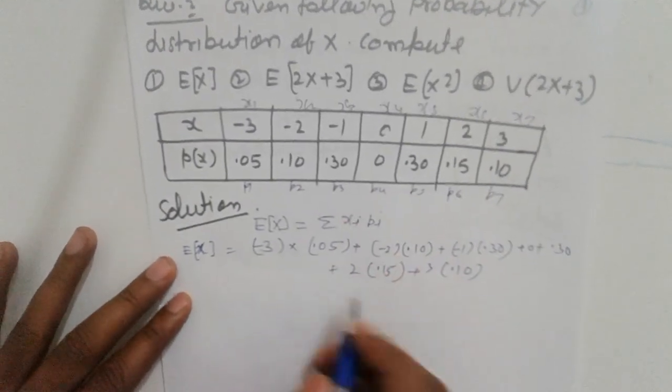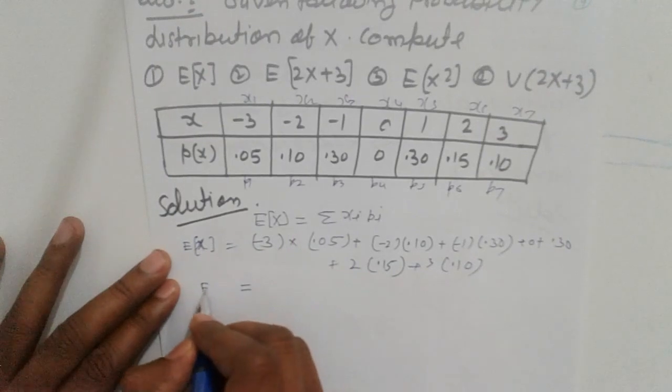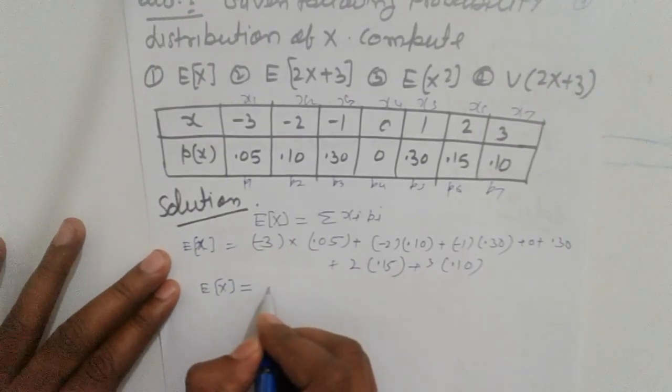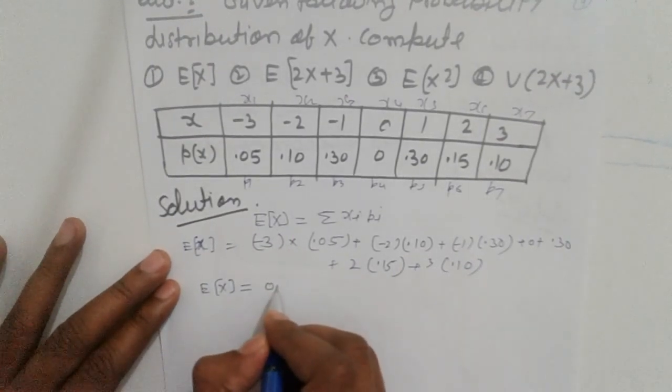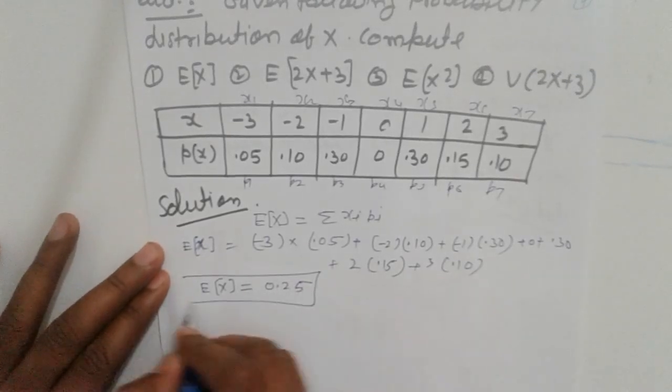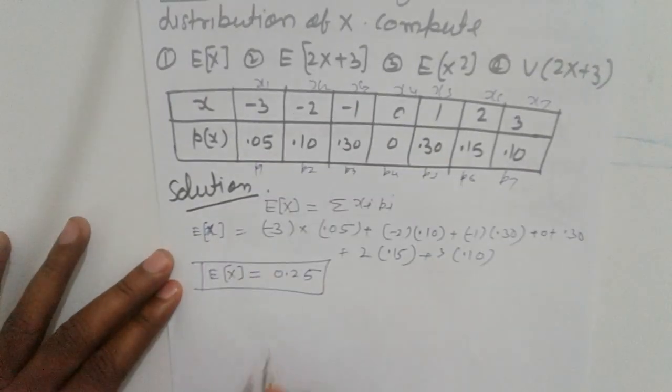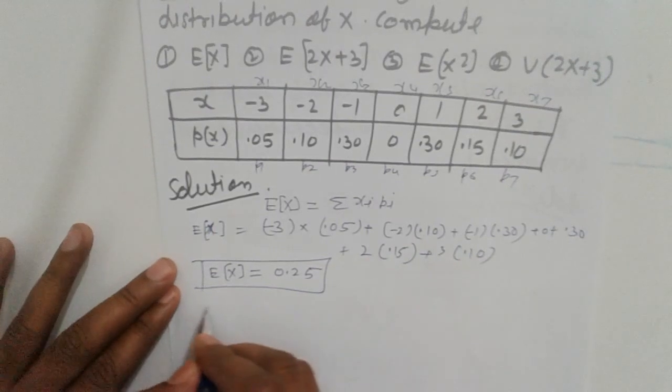So simplify, then E[X] we get 0.25. Next, E[2X plus 3].